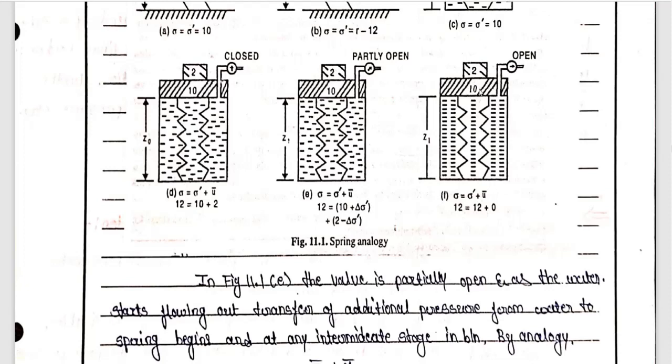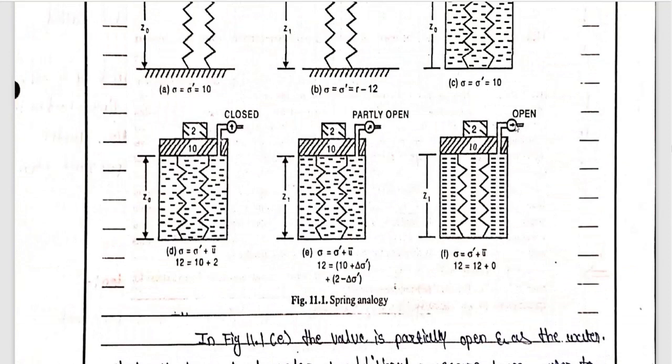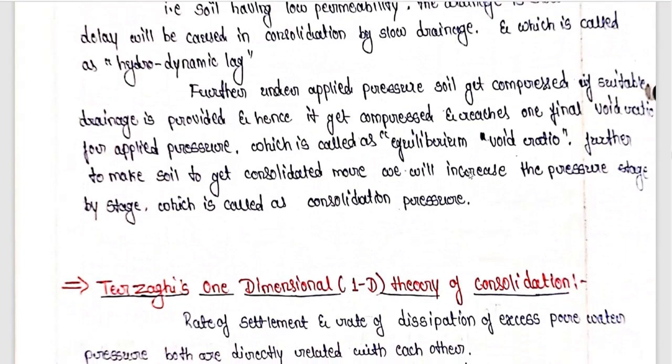Whatever load can be borne by the soil, the soil will take that much amount of load. Whatever the additional load is there, that additional load will be applied to the water, and that additional load will cause the excess pore water pressure, and due to that excess pore water pressure, if the suitable drainage is provided, water is going to escape, and due to escape of water, compressibility of soil is going to take place. If the water is not going to escape, compressibility will not occur. If the compressibility does not occur, there is no consolidation. Okay, and whatever the final void ratio which the soil reaches is called the equilibrium void ratio.